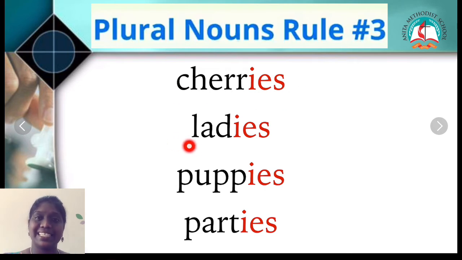Lady, ladies. Puppy, puppies. Party, parties. So the third rule is very, very important. It's a little bit confusing, but you have to keep in mind that when the singular noun ends with Y, you drop the Y and add IES to make the plural noun.